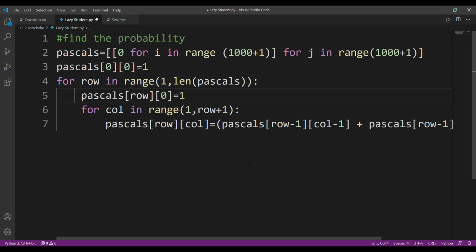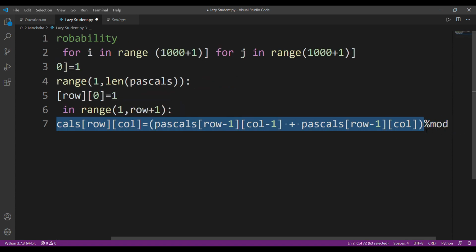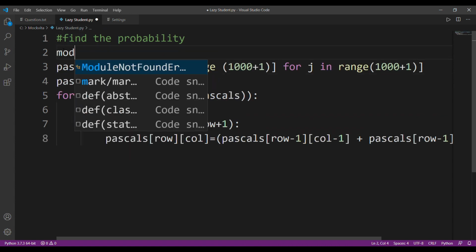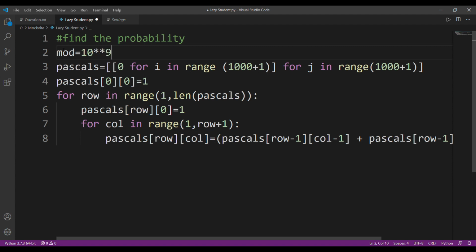All right, now I have created my Pascal's triangle, and just so you know, this is the main line of Pascal's triangle, and I have divided it by mod, and by mod I mean I haven't initialized it till now. By mod I mean 10 to the power 9 plus 7.